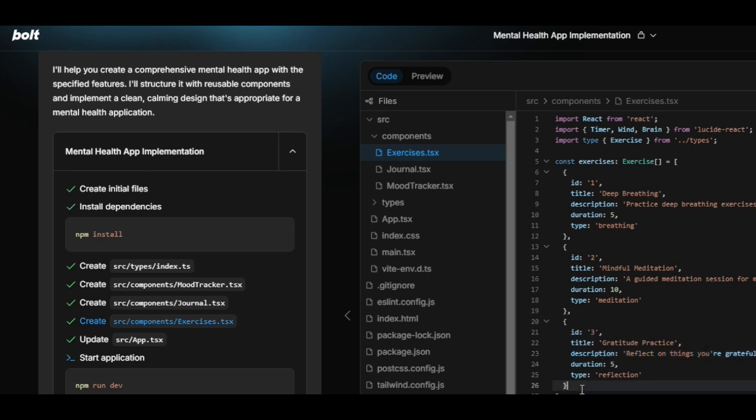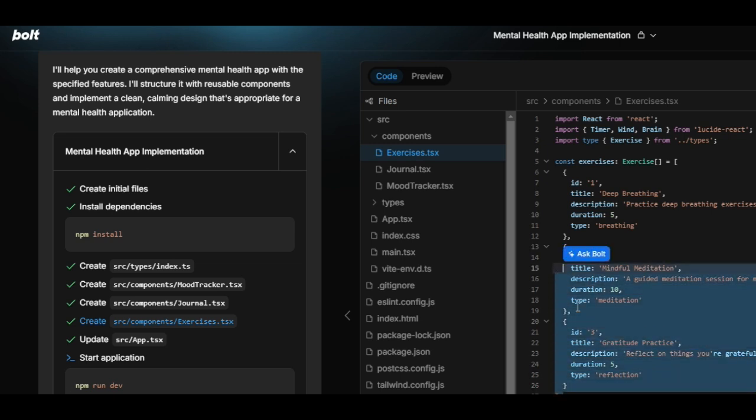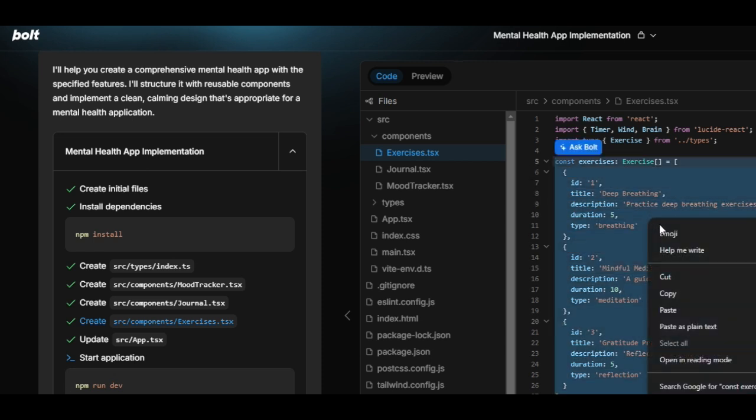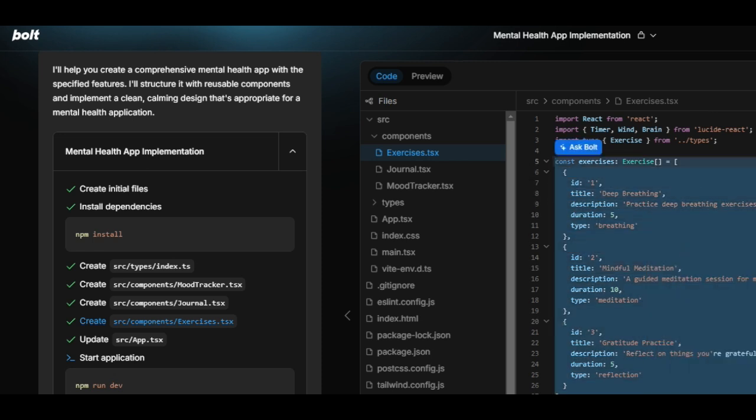So basically, I can try to let the bot fix it, but I can also try to let GPT fix it first. I will copy this part of the code to my GPT to see if it can fix it for me.